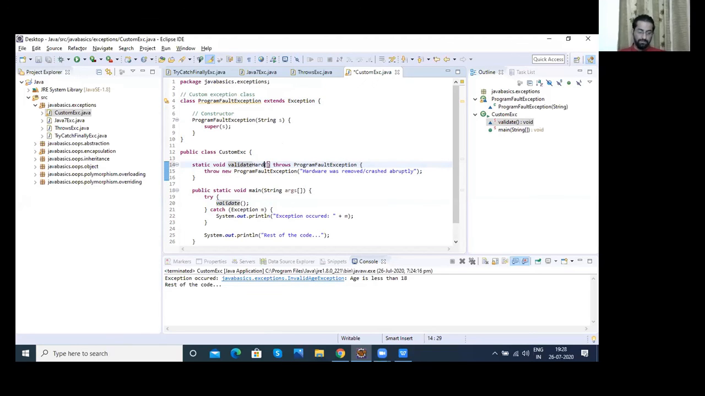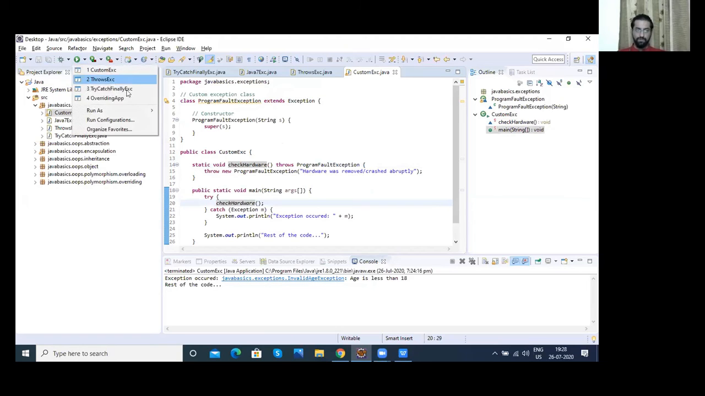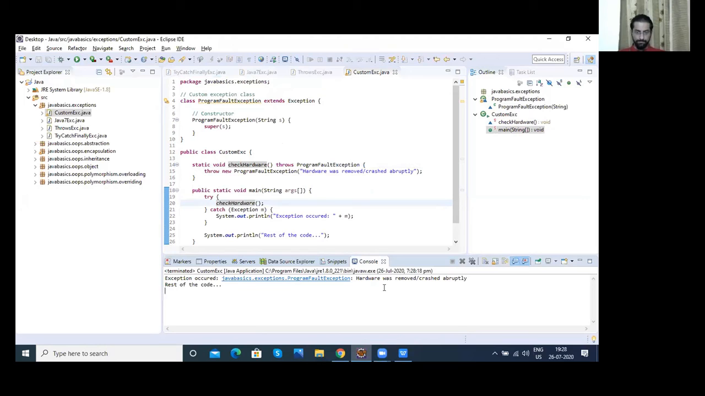Validate, or you can just write the method name as check hardware, test hardware. So if you try to run this, it will throw you this issue: hardware was removed or crashed abruptly.